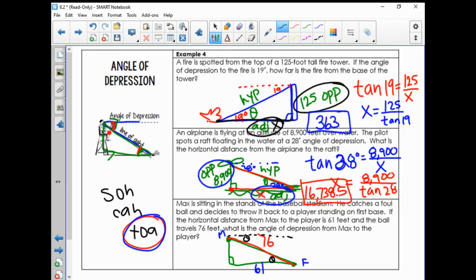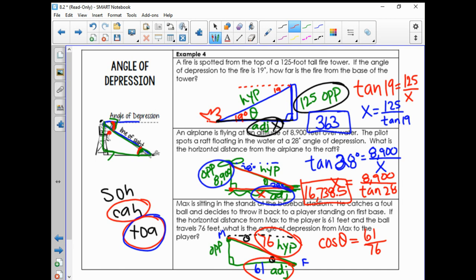All right, so when we go through to label our triangle, here's my opposite, here's my hypotenuse, that leaves this lovely side as the adjacent. So we know the hypotenuse and the adjacent, so we're trying to figure out which trig ratio to use. Well, our cosine right there uses the ratio of those two sides, so we can say that the cosine of the angle theta is equal to, A is first, so we're going to put the 61 first over the hypotenuse, which is 76.